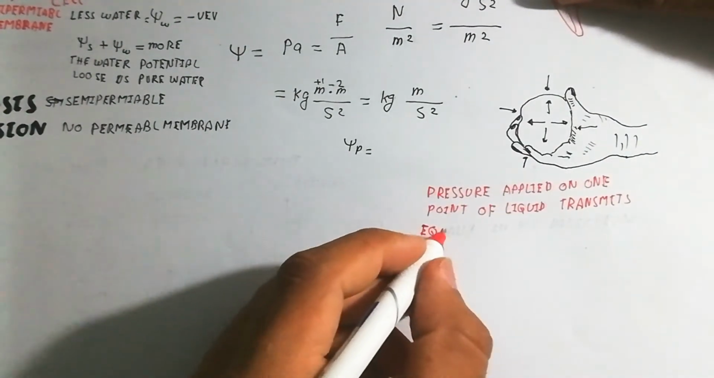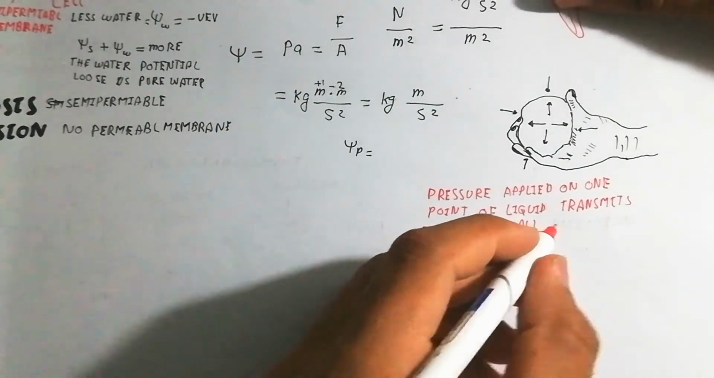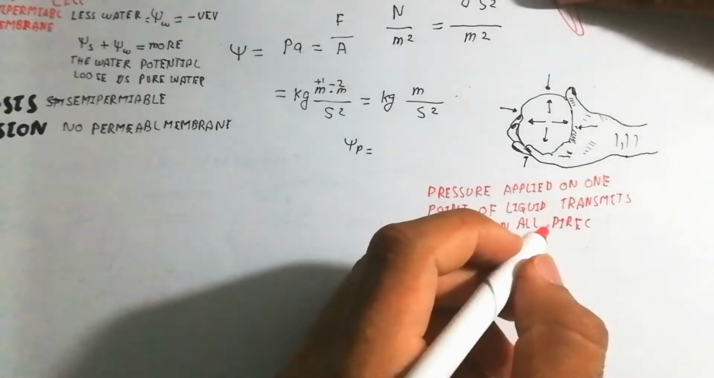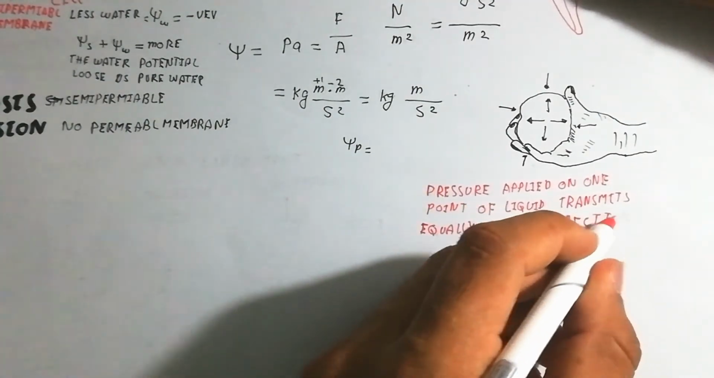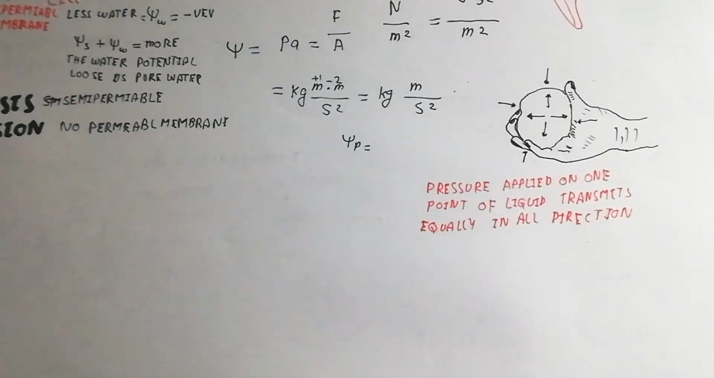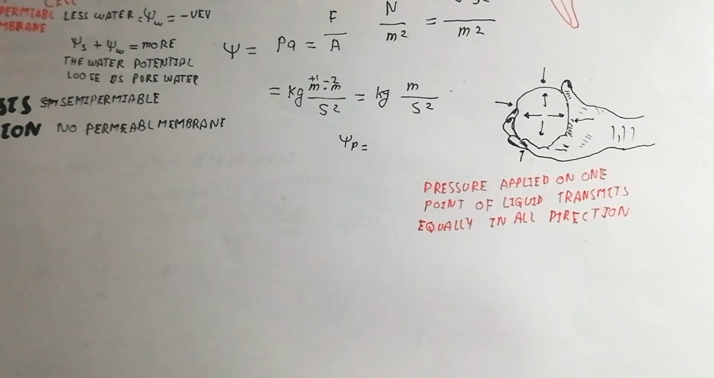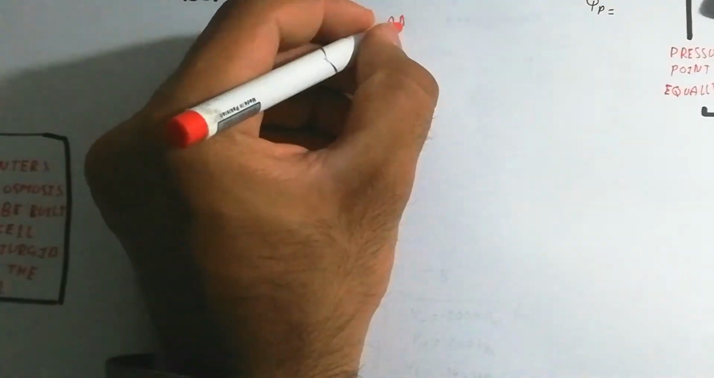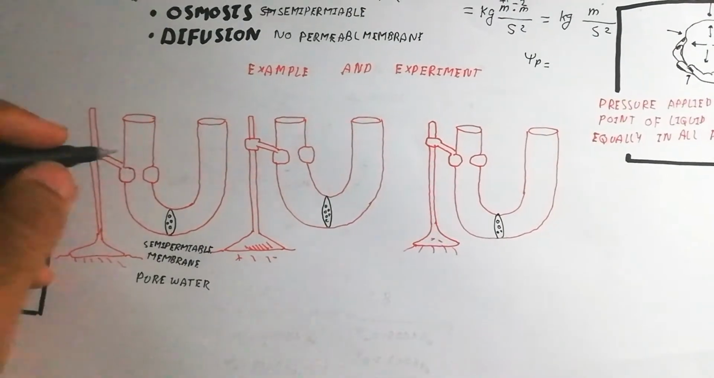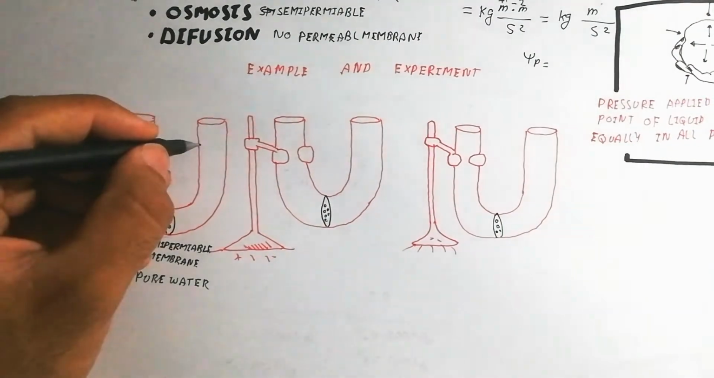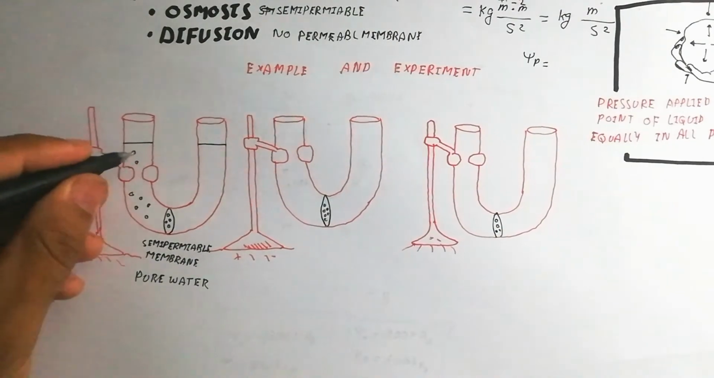That creates the water potential too. That is why the water can move outside by the force known as pressure potential. If the pressure potential is high, the water will move from inside to outside. Here is an example and experimental verification of water potential.